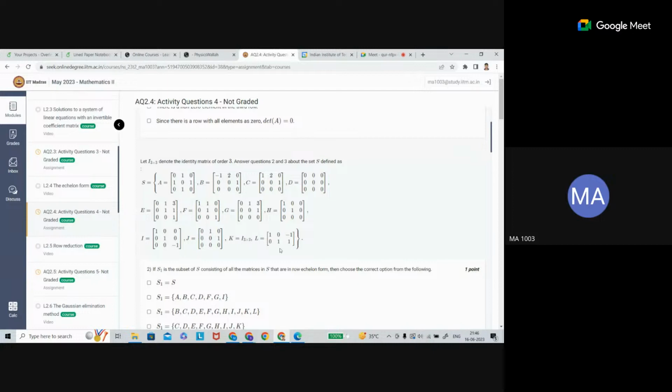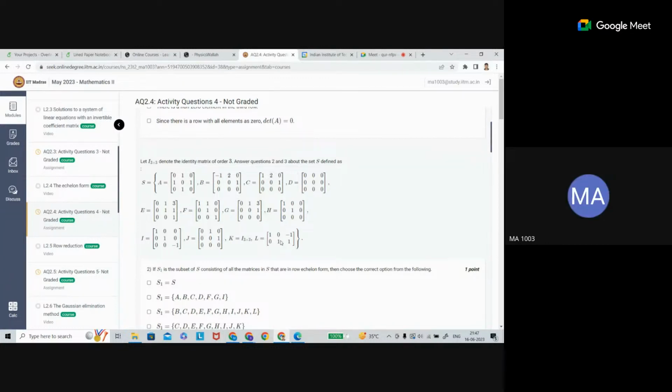What about this one? Yes, sir. And what about this one? Yes, it is in echelon form only, not reduced, because in the third row the third column entry is one, so we can make it reduced. No, I'm saying it is both.